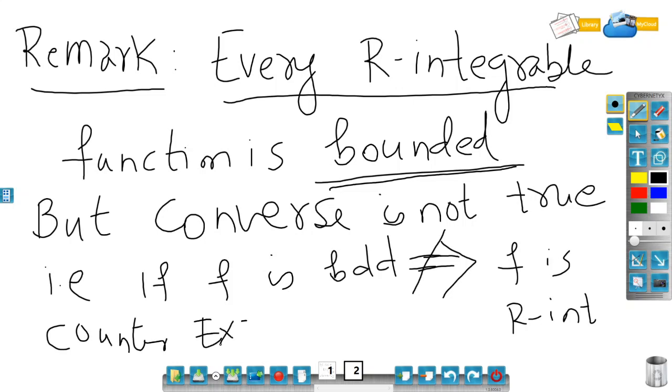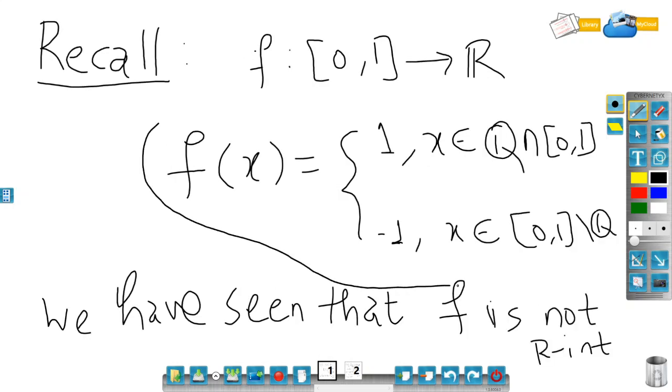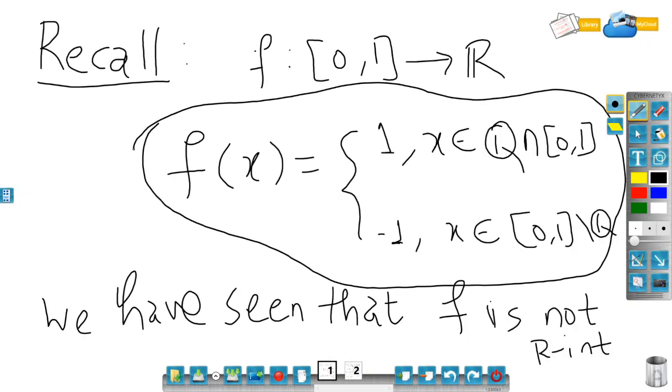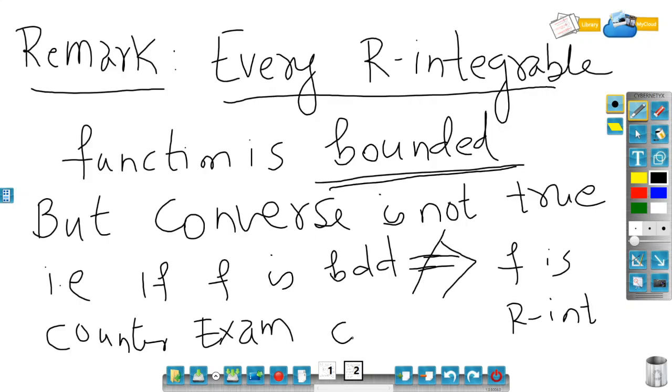So far we have seen only one example of a non R integrable function. This is a counterexample because this function is bounded, with upper bound 1 and lower bound minus 1, but it is not R integrable. Check the previous example.